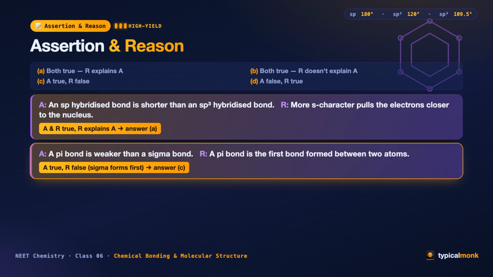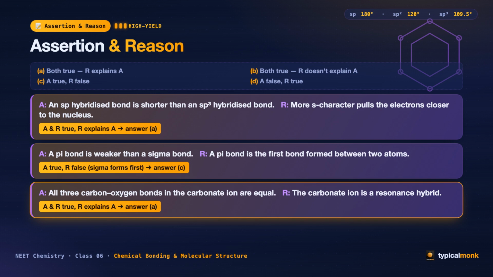Option A. Second one. Assertion: A pi bond is weaker than a sigma bond. Reason: A pi bond is the first bond formed between two atoms. The assertion is true. Pi is indeed weaker. But the reason is false. It is the sigma bond that forms first, never the pi. So assertion true, reason false. Option C. This is the trap John fell for, mixing up which bond comes first.